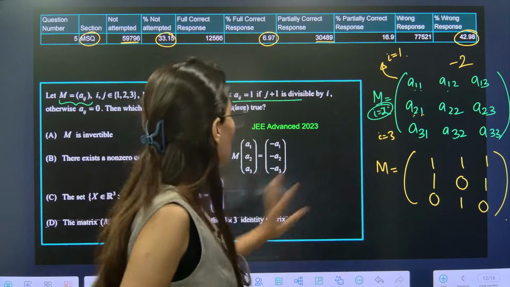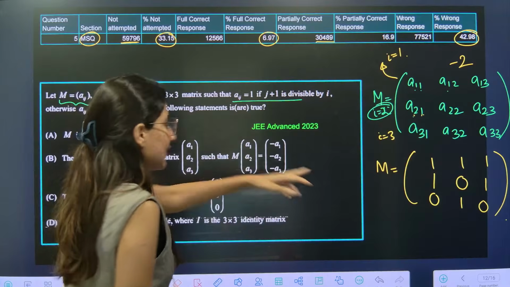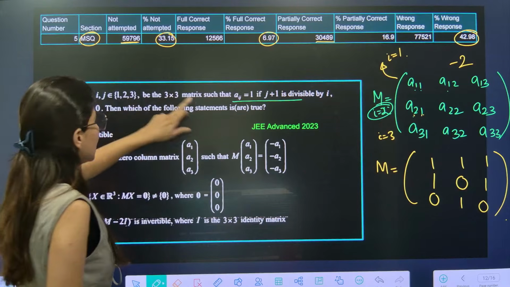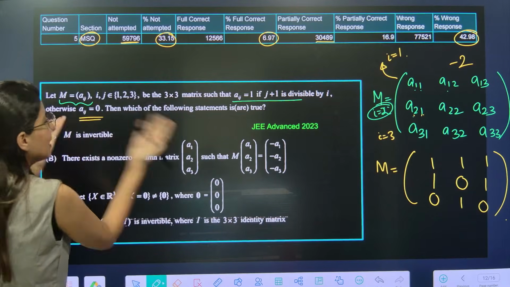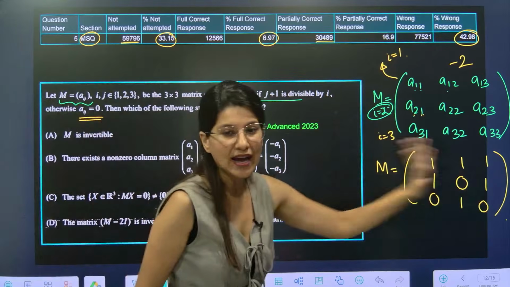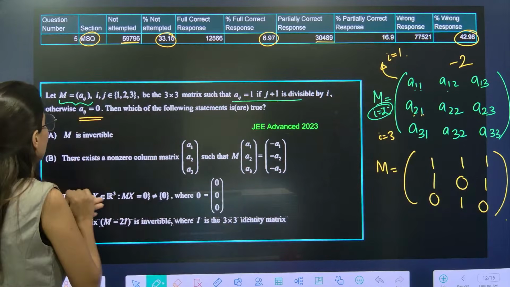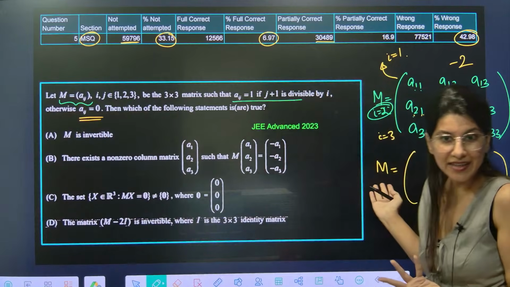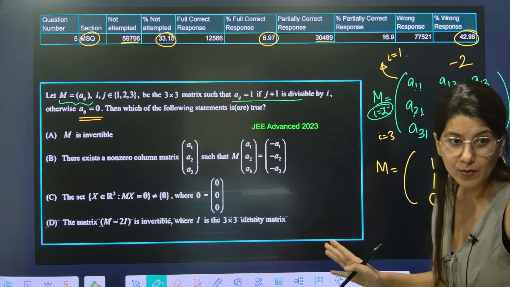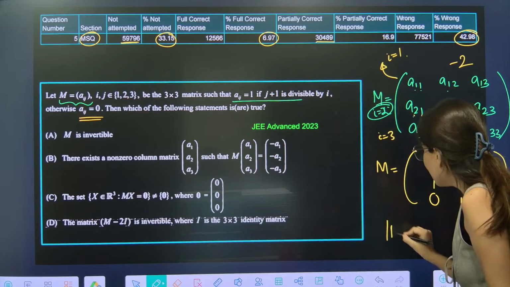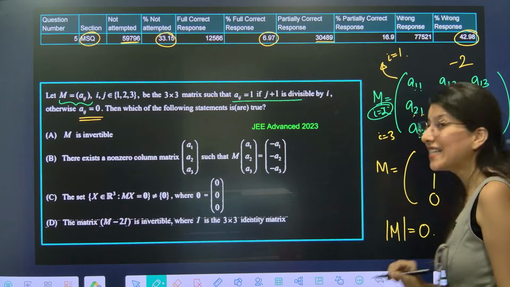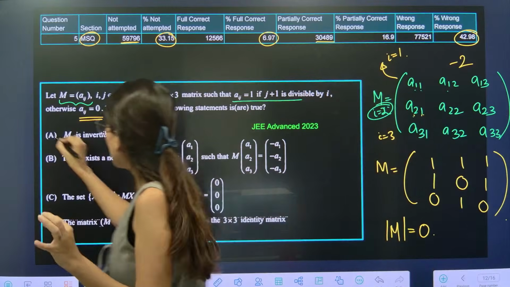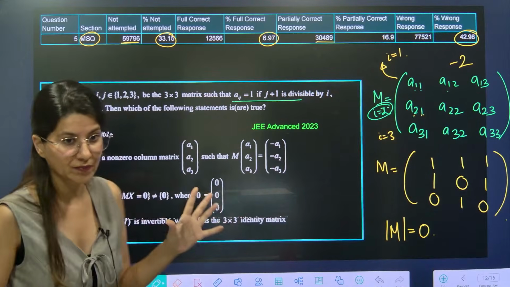This is how the M matrix is coming, so this is your M matrix. Otherwise Aij is 0. If it is not divisible, I have written 0. Now what they are asking is whether M is invertible. You have created the M matrix, which was not very difficult by the way. Now if you calculate the determinant of M, it comes out as 0. That means option A is absolutely wrong.